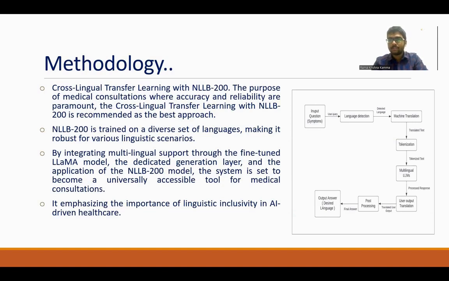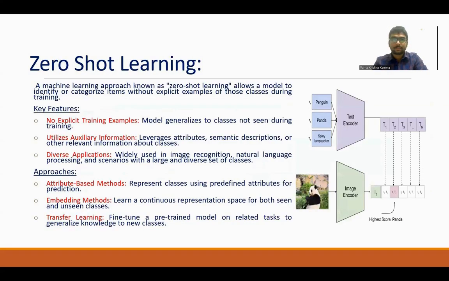When you observe the diagram, the user gives the input query, then it tries to understand what the language is, then machine translation and the tokenization phase happen. That means the query is divided into subtasks, and synonyms and all these things are handled in the tokenization phase. Then the multilingual LLMs are applied, and then the translation phase is done. After that, it goes to the post-processing phase. Finally, it is transferred into the output language.